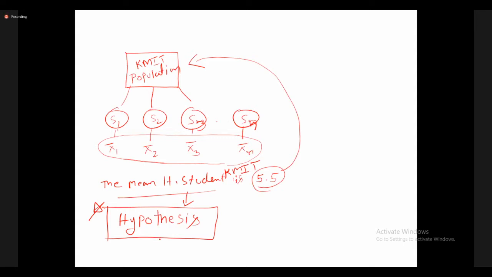Is it all clear? A definite statement about a population is called a hypothesis. Now we have to accept or reject this hypothesis or this statement. We'll use the concept called testing of hypothesis. We are testing that statement. After testing, finally, we have to accept or reject the statement. This is the overall picture of testing of hypothesis. I hope all of you understood.